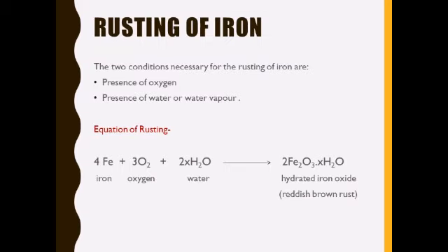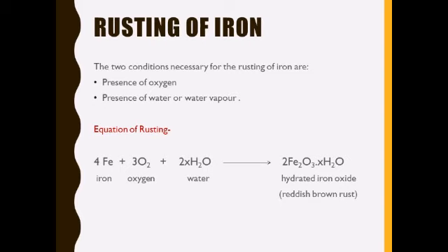Now next we will discuss rusting of iron. You all must have seen iron objects like iron nails, iron pipes, iron grills, iron railings. When these objects are kept in moist air for a few days, they get covered with a brown powdery substance called rust, and this process is called rusting of iron.